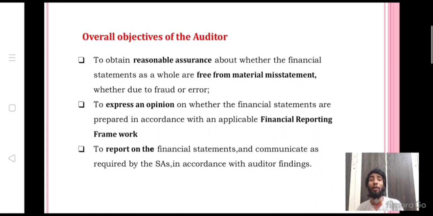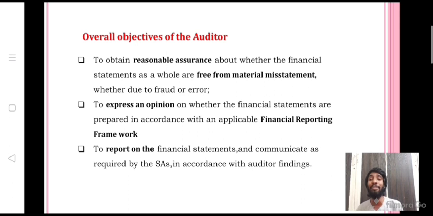Next, to express an opinion on whether the financial statements are prepared in accordance with the financial reporting framework. Regarding the opinion, we will discuss it in the SA 700 series. And regarding the financial reporting framework, we have discussed it in the previous video. I will give the link to the previous video in the description below. Whoever hasn't watched the previous video, please go and watch it.